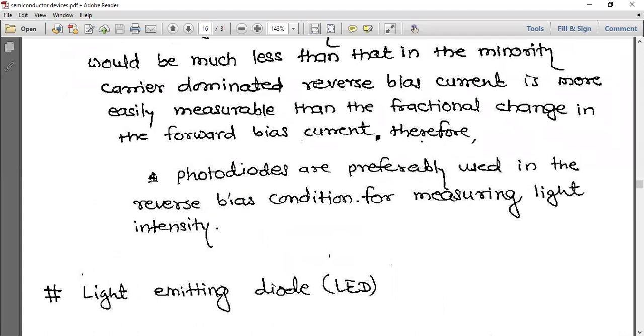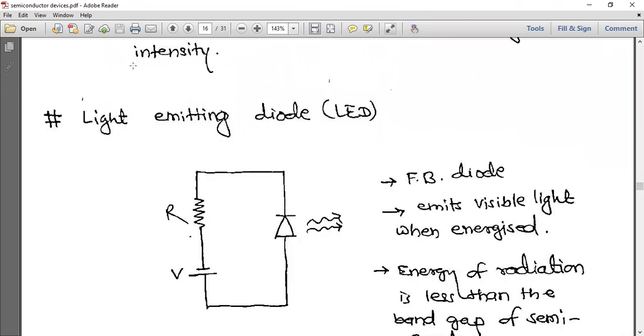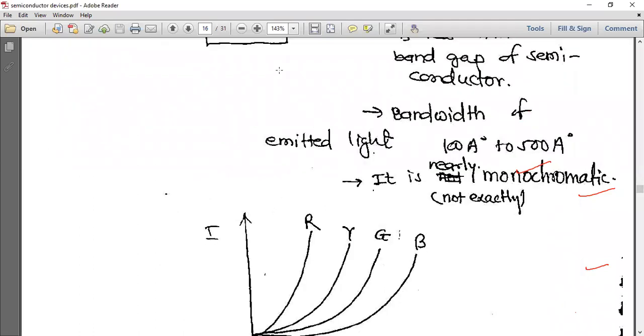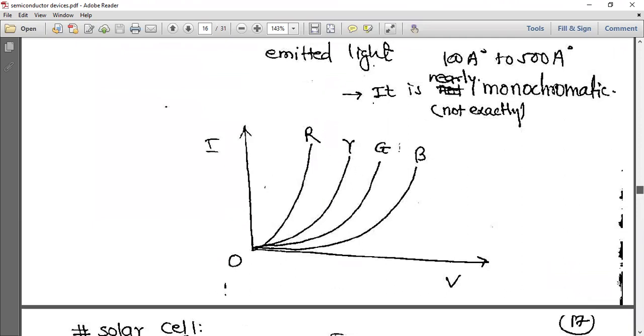Next. Photodiodes are used in the reverse bias condition for measuring light intensity. And the next diode is the light emitting diode. See here. This is in forward bias connected with a resistance, and here it is the diode. A forward biased diode emits visible light, and the energy of radiation is less than the band gap of the semiconductor. The bandwidth of emitted light is how much? 100 angstrom to 500 angstrom, and it is nearly monochromatic, but not exactly. So you can see red, white, yellow, green, blue color, whatever it is.